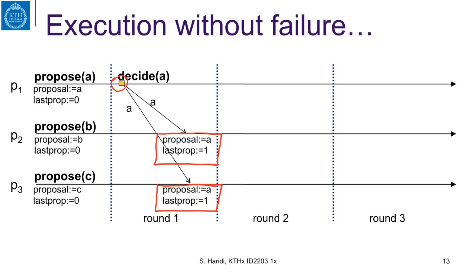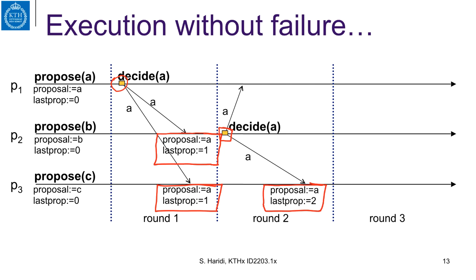Each process moves to the next round because it got a broadcast, and it will continue deciding on A. P3 will adopt this value, but now it's coming from proposer 2, so the last proposer is now 2. And then it will decide on A. That looks great, so everything is fine.